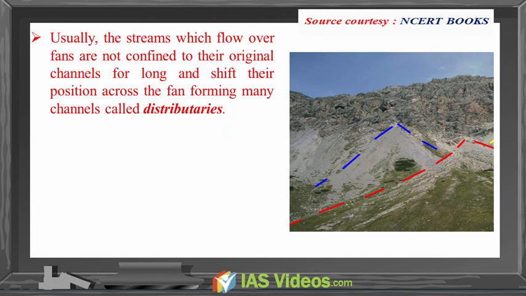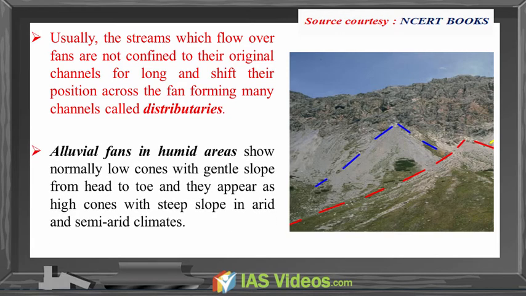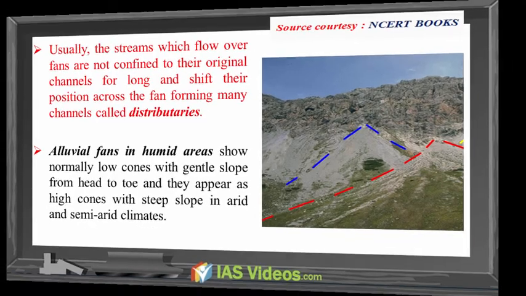Usually, the streams which flow over fans are not confined to their original channels for long and shift their position across the fan, forming many channels called distributaries. Alluvial fans in humid areas show normally low cones with gentle slope from head to toe, and they appear as high cones with steep slope in arid and semi-arid climates.